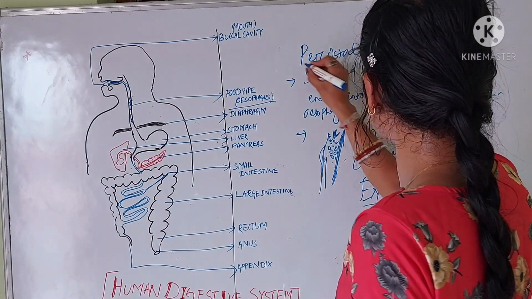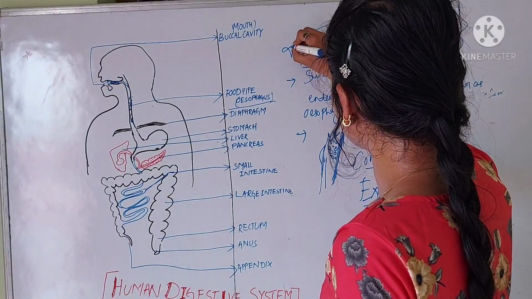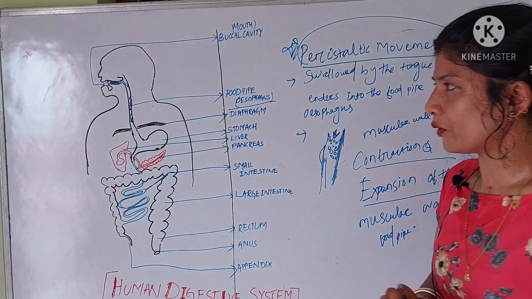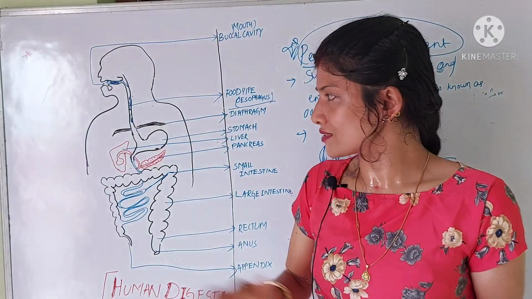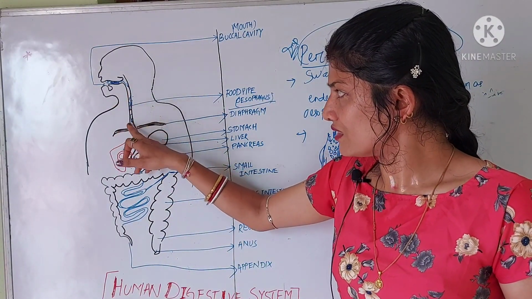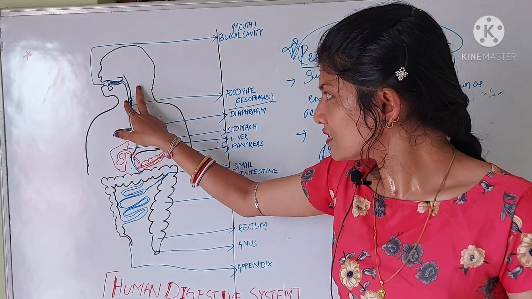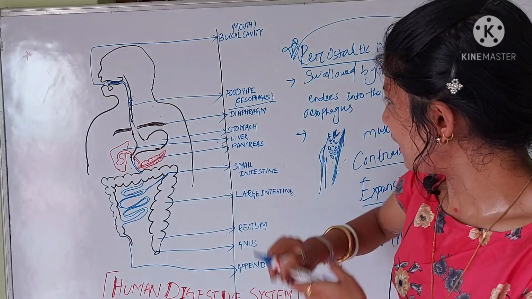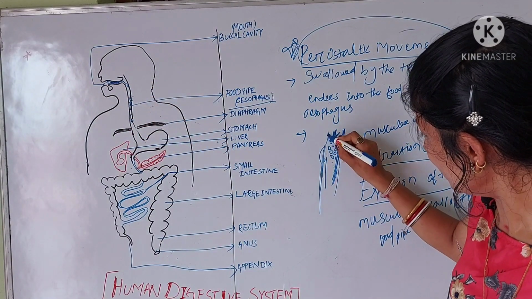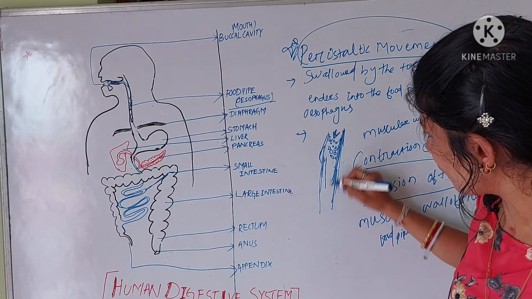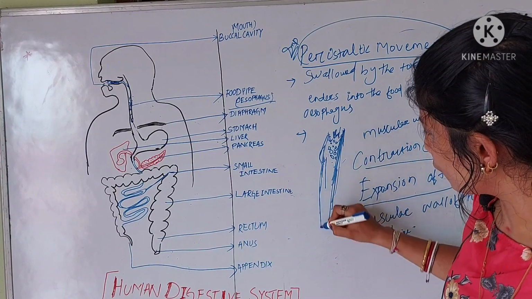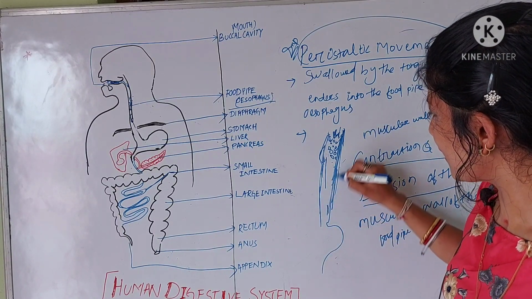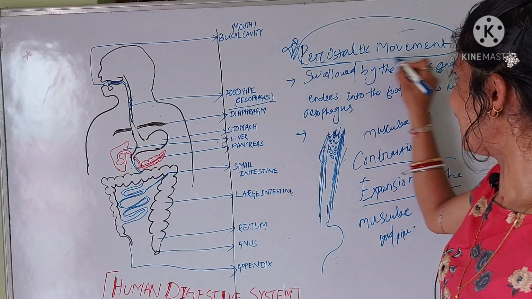So what is peristaltic movement? This is important. This is a 2-mark question. What is peristaltic movement? The contraction and the expansion of the muscular wall of the food pipe is known as the peristaltic movement.